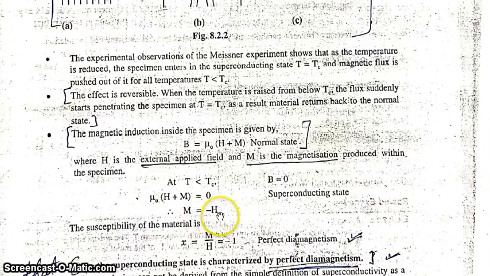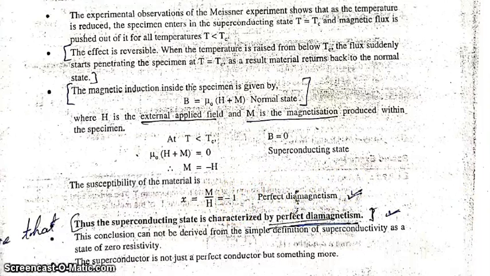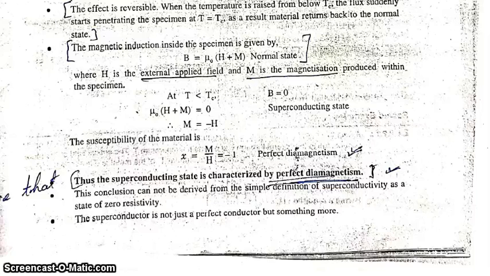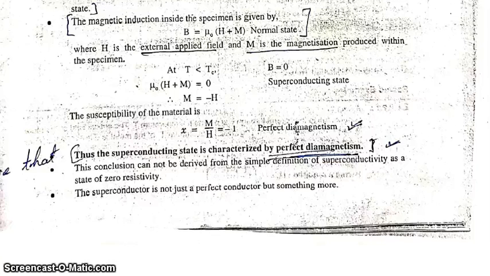M = -H, but susceptibility of the material is defined as M by H. If M = -H, put the value of M here, chi becomes -1. Chi = -1 is the property of perfectly diamagnetic materials, meaning the superconducting state is characterized by perfect diamagnetism. So this is a question that sometimes appears in exams: prove that the superconducting state is characterized by perfect diamagnetism, or that superconductors also behave as perfect diamagnetic materials. Then you have to prove this derivation.